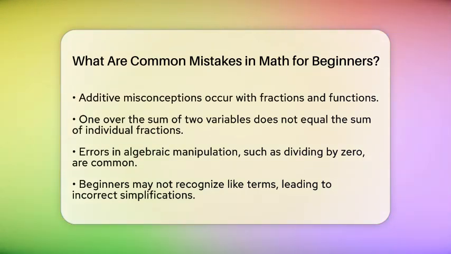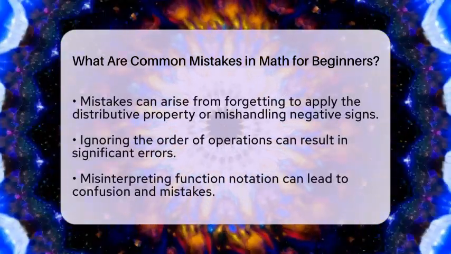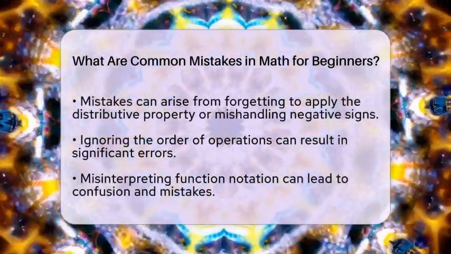Another mistake involves not recognizing like terms. Beginners may combine terms that are not alike, which leads to incorrect simplifications. Additionally, when expanding binomials, forgetting to apply the distributive property or mishandling negative signs can cause errors.